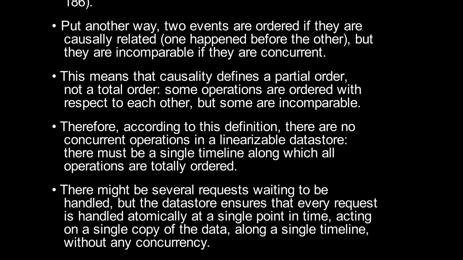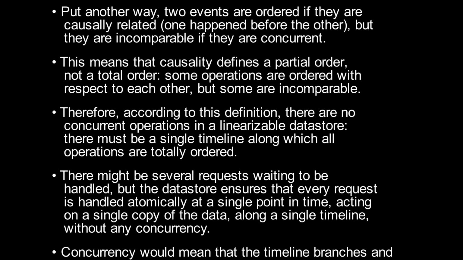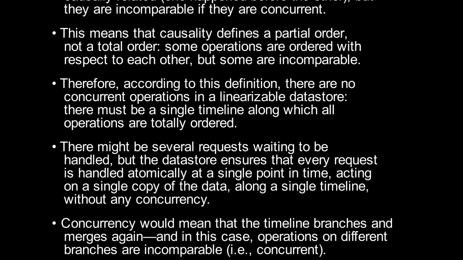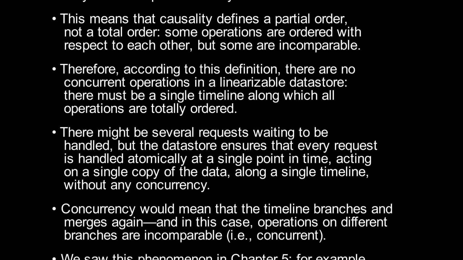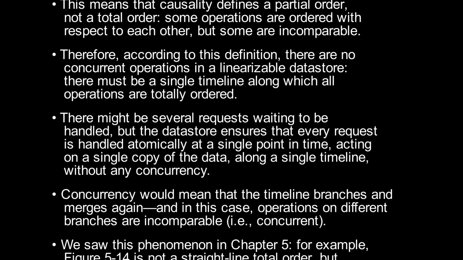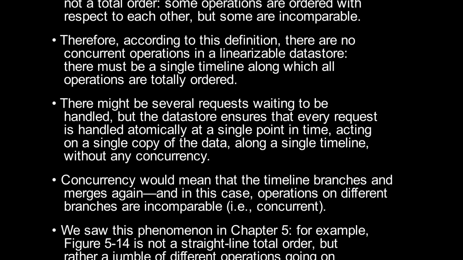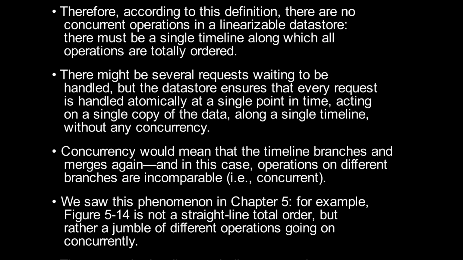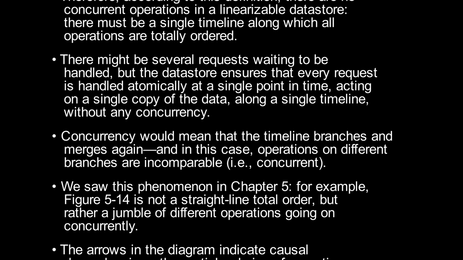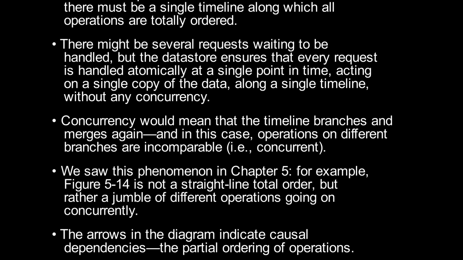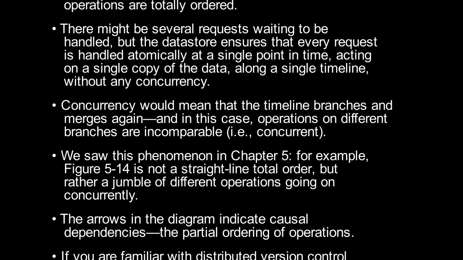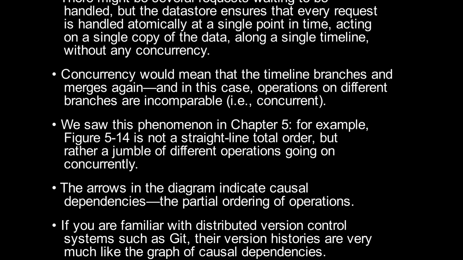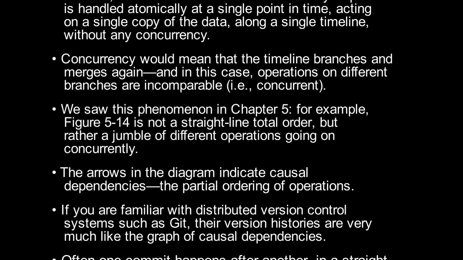There might be several requests waiting to be handled, but the data store ensures that every request is handled atomically at a single point in time, acting on a single copy of the data, along a single timeline, without any concurrency. Concurrency would mean that the timeline branches and merges again, and in this case, operations on different branches are incomparable, i.e. concurrent. We saw this phenomenon in Chapter 5. For example, Figure 5-14 is not a straight-line total order, but rather a jumble of different operations going on concurrently. The arrows in the diagram indicate causal dependencies, the partial ordering of operations.